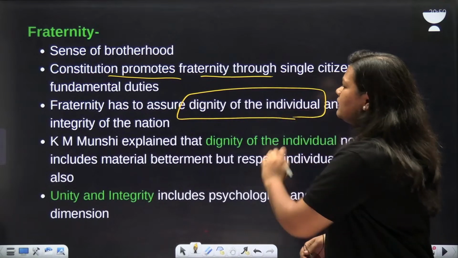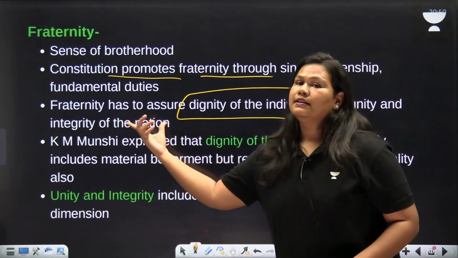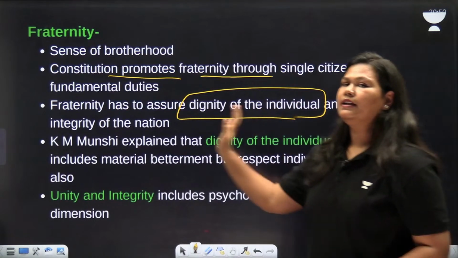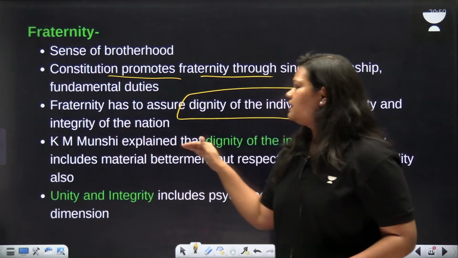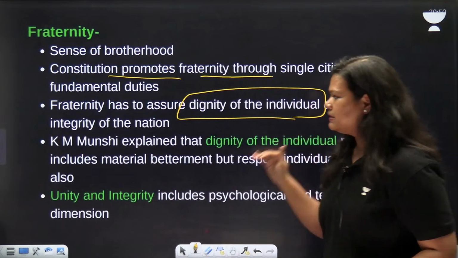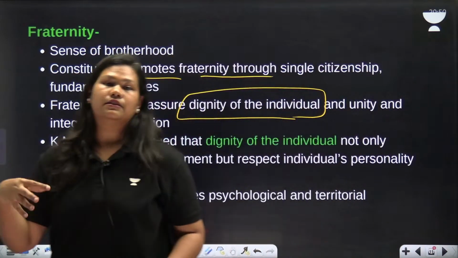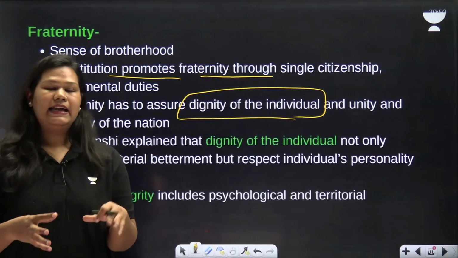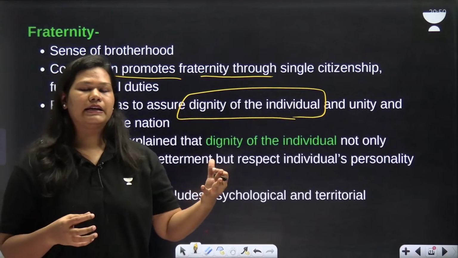Now there are two more terms to discuss in fraternity. That is, fraternity has to assure dignity of the individual and unity and integrity of the nation. So let us understand first dignity of the individual. K.M. Munshi was a member of the draft committee. I have discussed that the chairperson was B.R. Ambedkar.